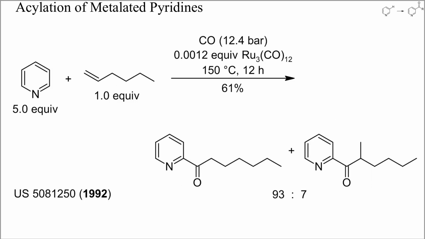This is an example of pyridine acylation with carbon monoxide and a terminal alkene. As catalyst, a small amount of ruthenium carbonyl was used.